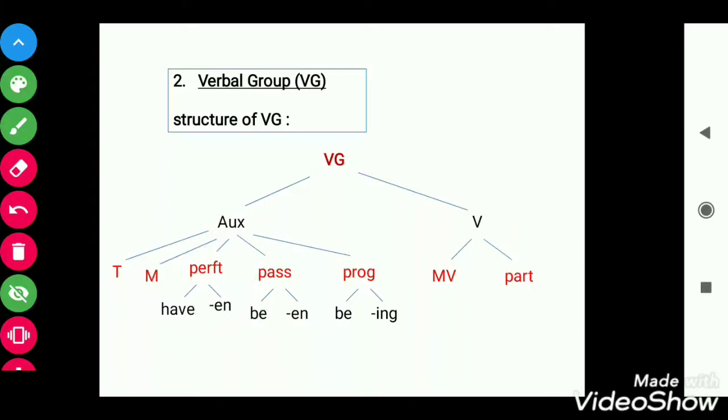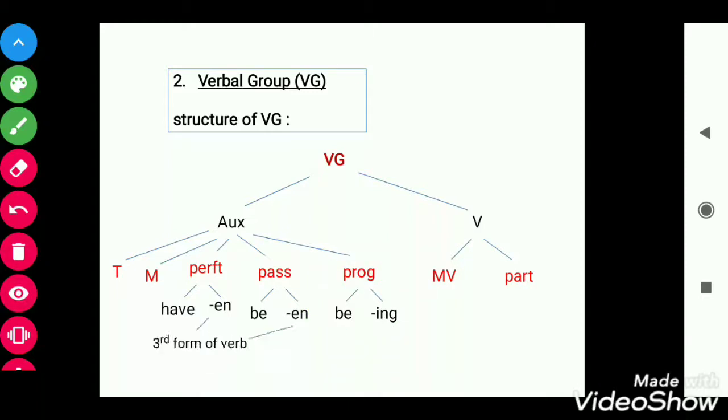Now if the sentence is in passive voice, we need to write like this. Pass means passive, and under that passive we need to write be, n. And if the sentence is in continuous tense, be it past continuous or present continuous, we need to write it like progressive, and under that progressive we need to write be and ing.